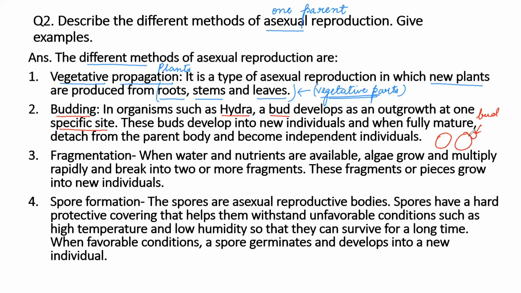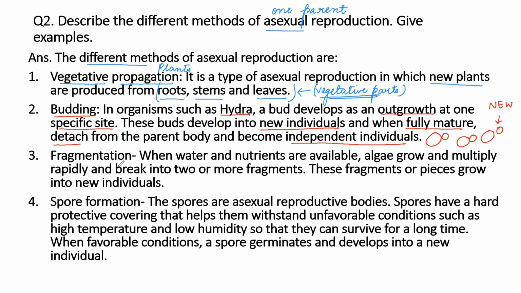This bud will keep on growing, and once it is mature, it will develop into a new individual. And it detaches from the parent yeast. So these buds develop into new individuals when fully mature, and they detach from the parent's body and become independent individuals.